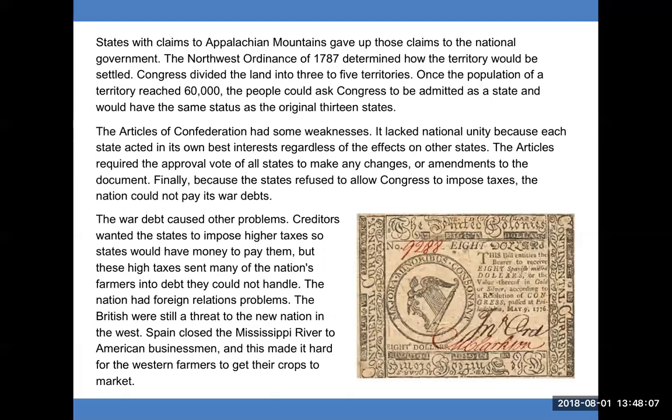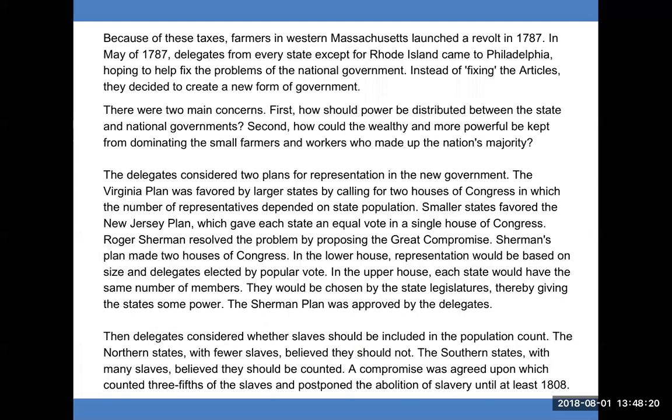The nation had foreign relations problems. The British were still a threat to the new nation in the West. Spain closed the Mississippi River to American businessmen, and this made it hard for the Western farmers to get their crops to market. Because of these taxes, farmers in Western Massachusetts launched a revolt in 1787.